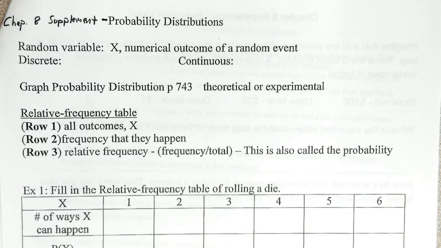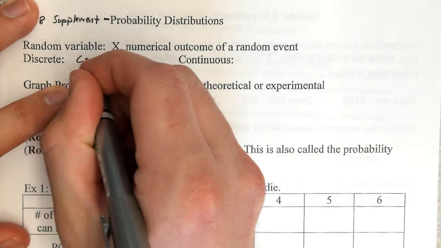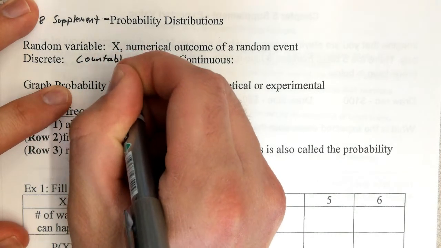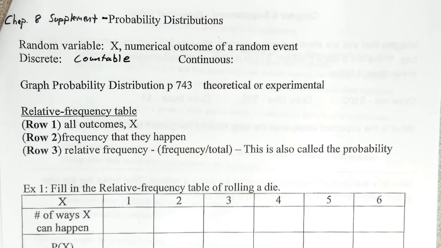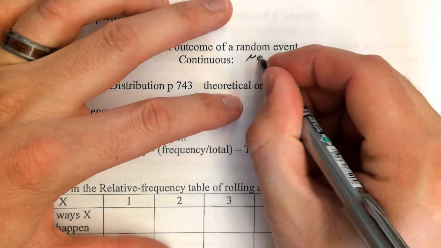But there are two types of random variables. There are discrete random variables where the outcomes are what we call countable. Okay, so for instance, the probability of selecting a blue car from the parking lot would be a discrete random variable because the number of cars in the parking lot can be counted. And there's clear delineations from car to car. You can't have 1/3 of a car, for example. It can't take on any value. So a continuous random variable is one that is not countable.